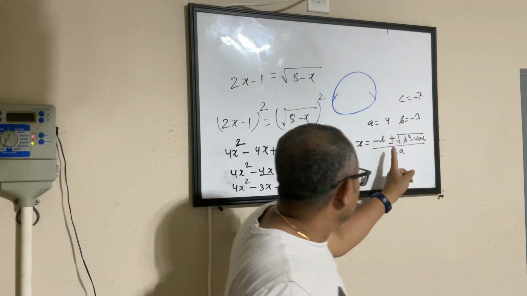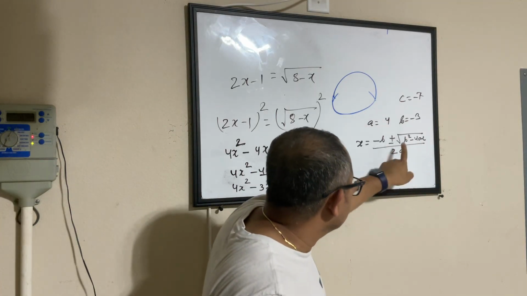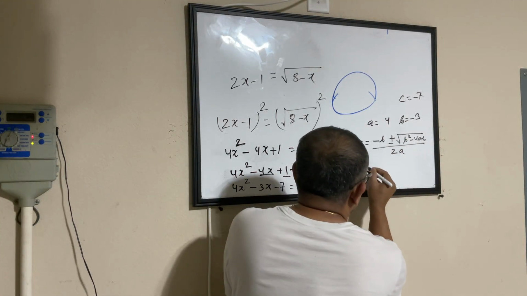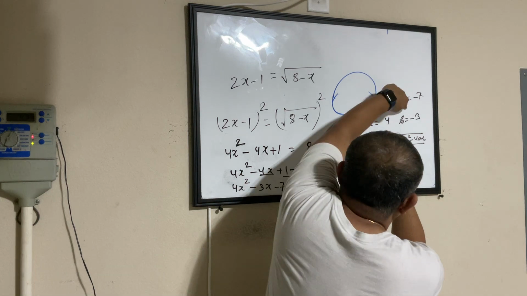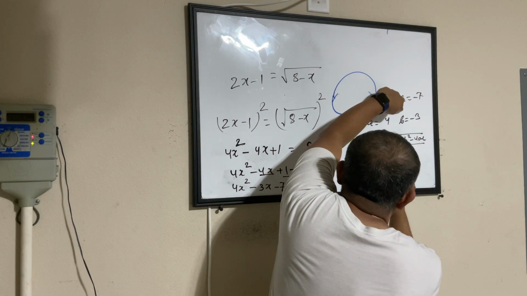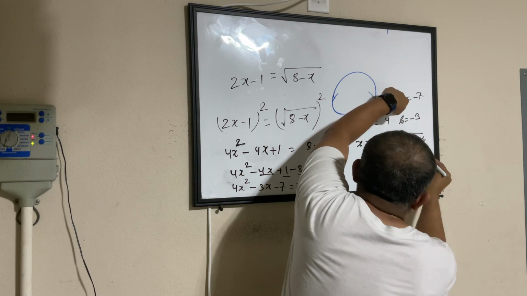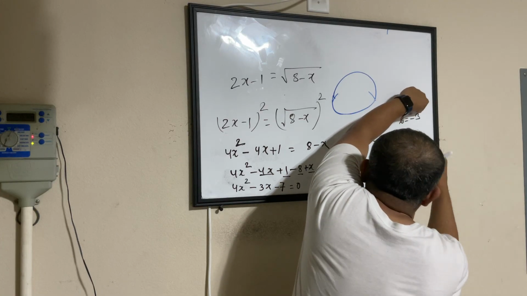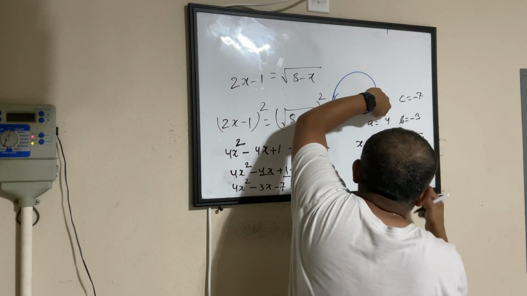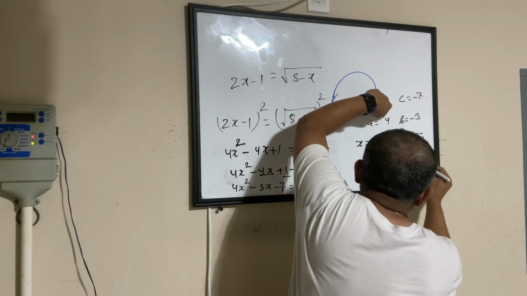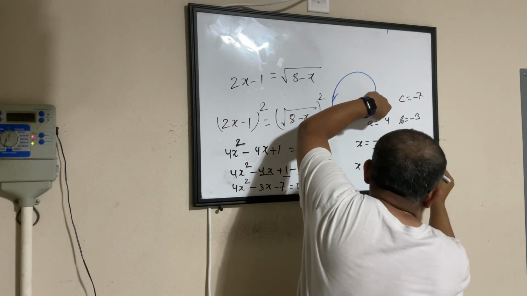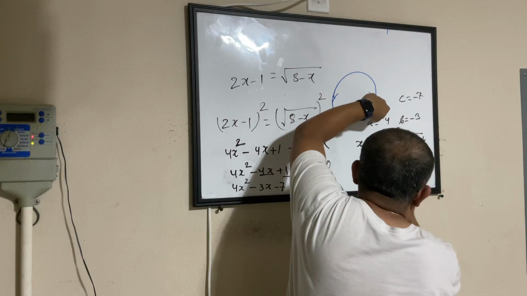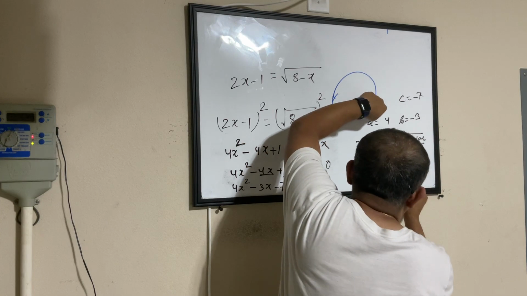Okay. So now I'm fitting in the values in this quadratic formula to get the value of x. Here my b is minus 3, so minus of minus 3 plus or minus the square root of b square. b square is minus 3 square, which is 9, minus 4ac. So 4 into a, 16, into c is minus 3, by 2a. My a is 4.